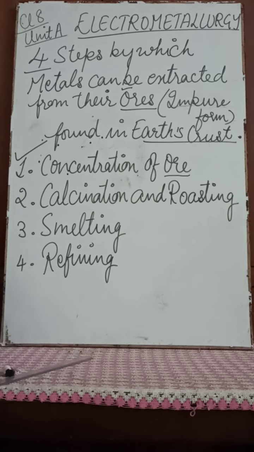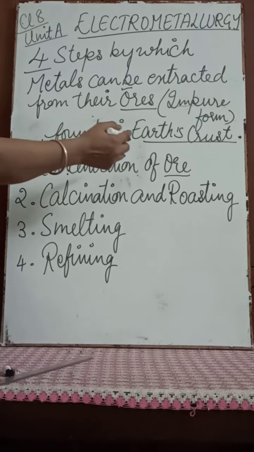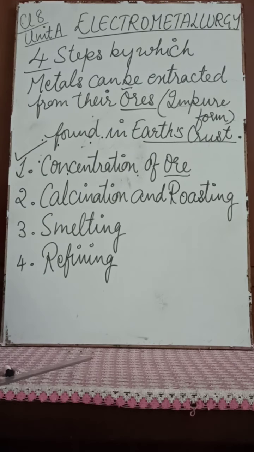Now ore can be concentrated by the following methods. Some methods are used for the concentration of ores. The first one is hydraulic or gravity separation. This process is used when the ore is denser than the matrix or the gangue. For example, tin and lead ores are crushed, so they break up into dense ore particles and impurities are washed away with the help of gravity separation.